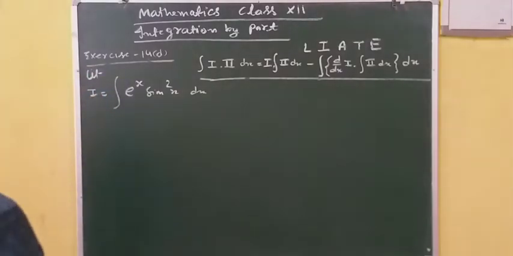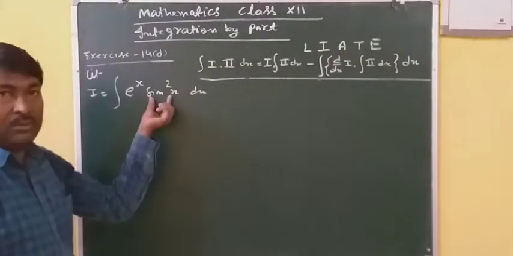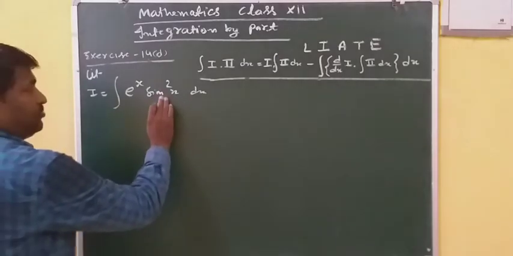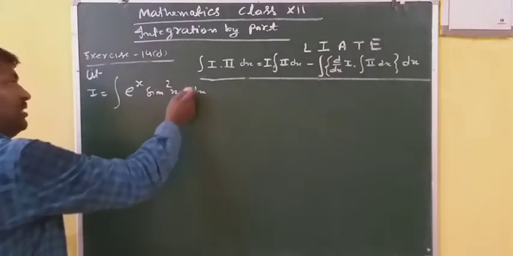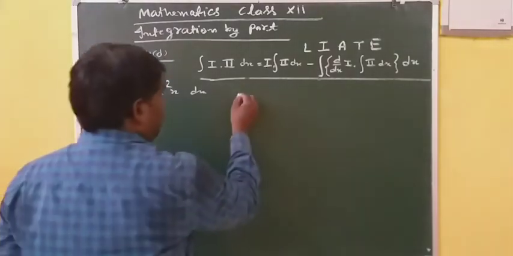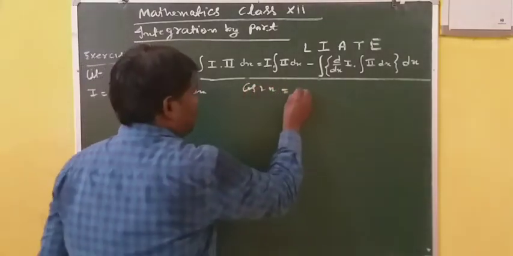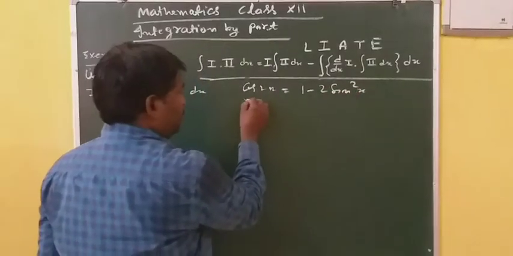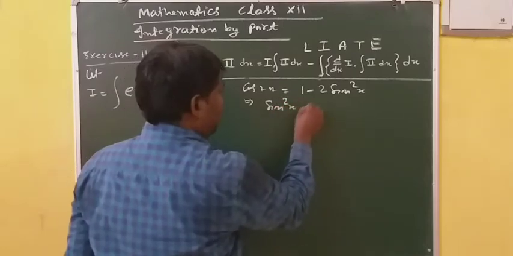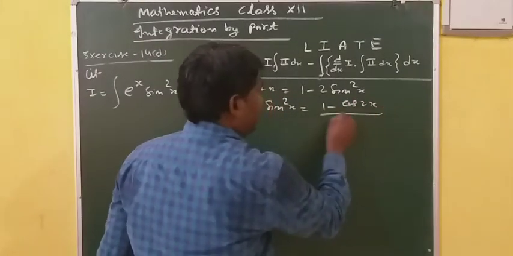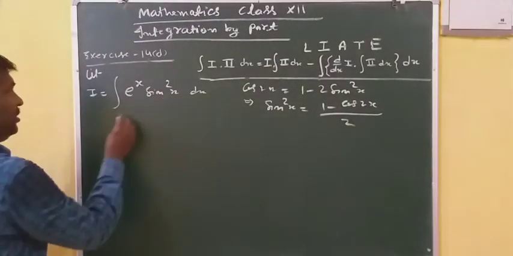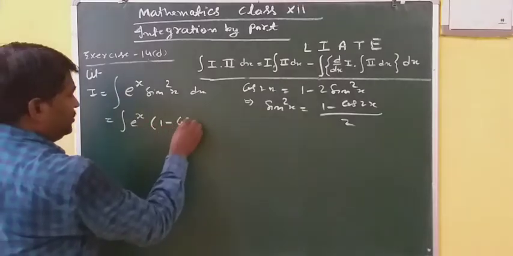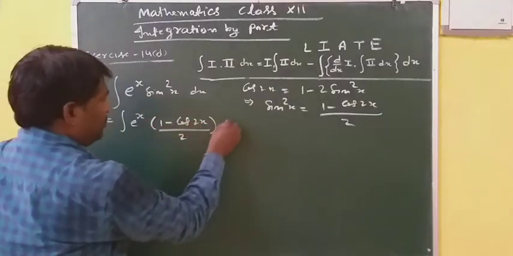Since a square of a trigonometric function is present, first of all you need to convert sin square x into a linear function by using cos 2x equal to 1 minus 2 sin square x. So it implies that sin square x is equal to 1 minus cos 2x by 2. Applying that formula here, you will get e power x, 1 minus cos 2x by 2, dx.